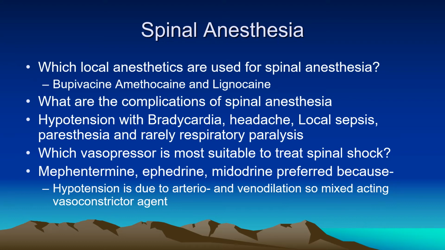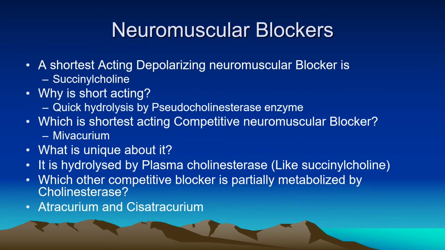Now, which vasopressor is most suitable to treat spinal shock? A vasopressor which constricts veins and arteries both is best. Mephentermine, ephedrine, midodrine are preferred. That is important. Now, this is all about the local anesthetics, and the last part of my discussion and questions would be on neuromuscular blockers.